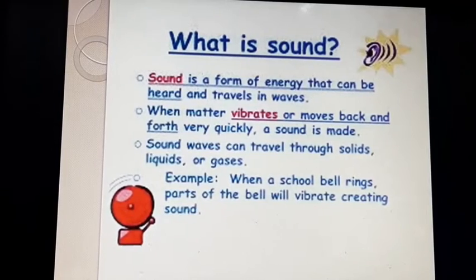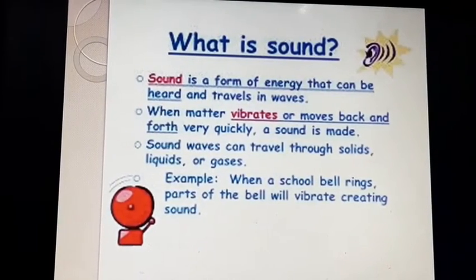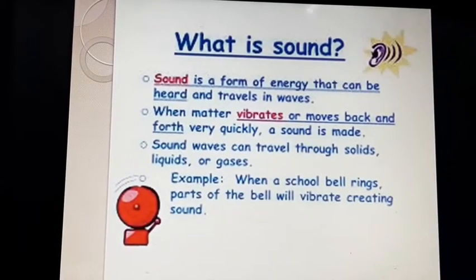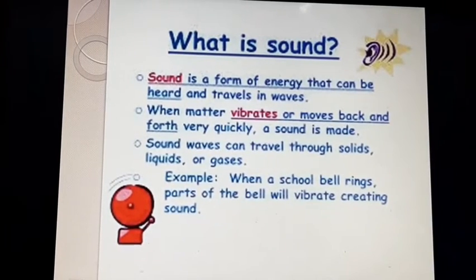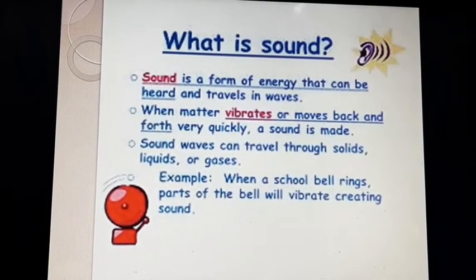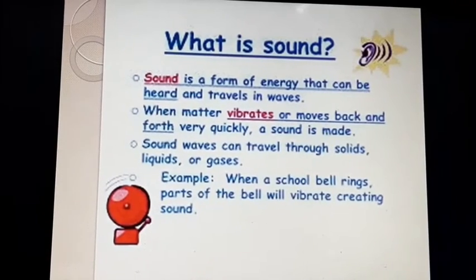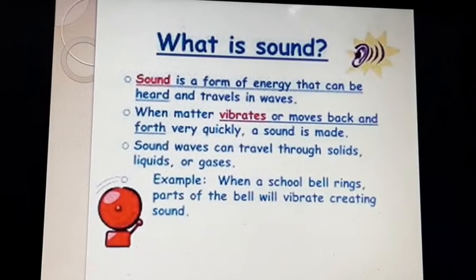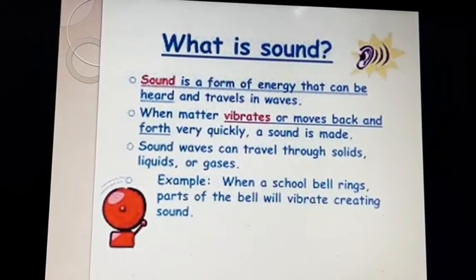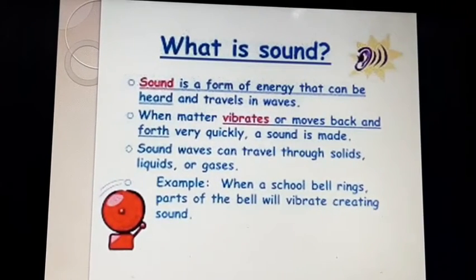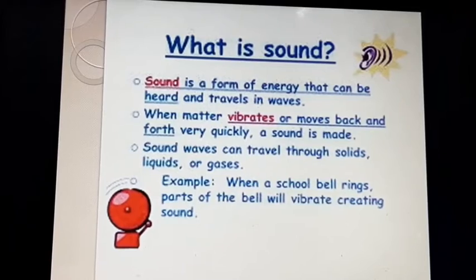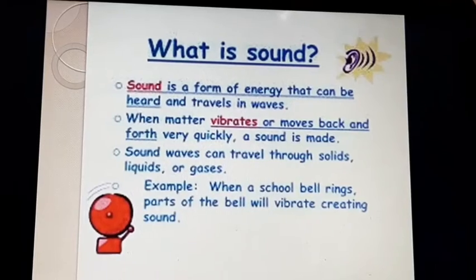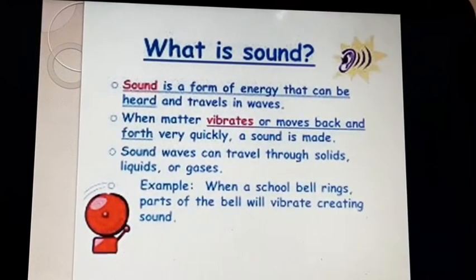Now, sound, like light, is a form of energy. You all know light is a form of energy and it gives the sensation of sight. Similarly, sound is a form of energy that can be heard and travels in waves. When matter vibrates or moves back and forth very quickly, a sound is made. Sound waves can travel through solid, liquid or gases. For example, in school you must have seen, when the school bell rings, parts of the bell vibrate, creating sound.